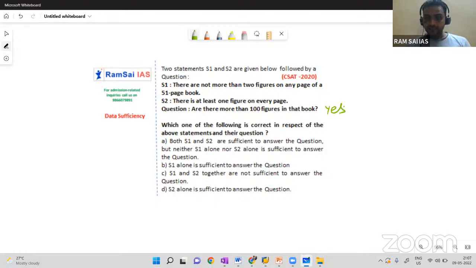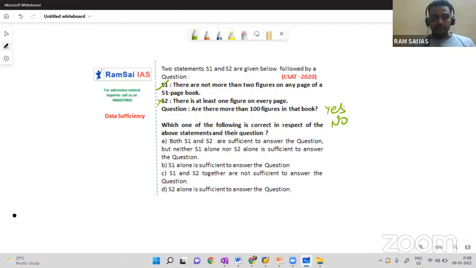Even if you get yes, data is sufficient. Even if you get no, data is sufficient. Let me check. Now close statement 2 and try to solve by using statement 1 alone. On the left side I am solving. There are not more than 2 figures on any page of a 51 page book.